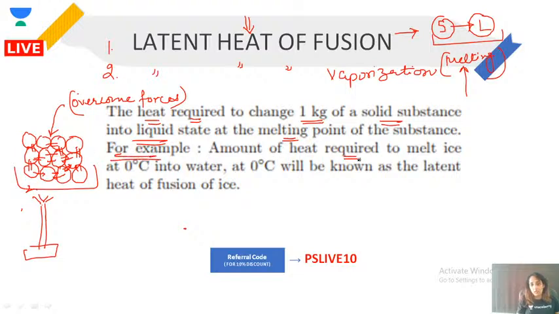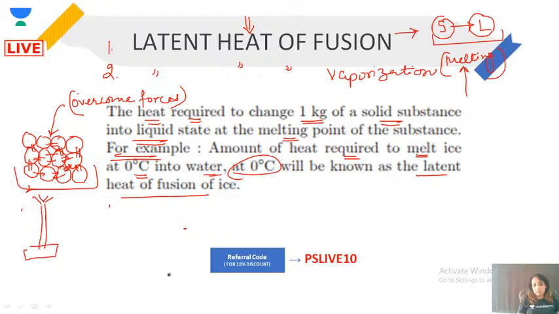The amount of heat required to melt ice at 0 degrees Celsius into water at 0 degrees Celsius is known as the latent heat of fusion of ice. Similarly, we'll have latent heat of vaporization.